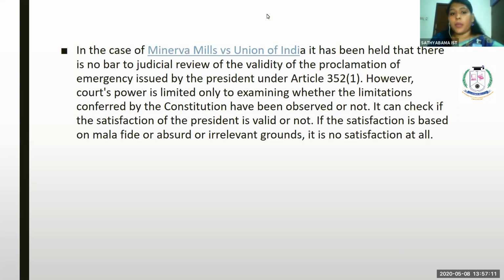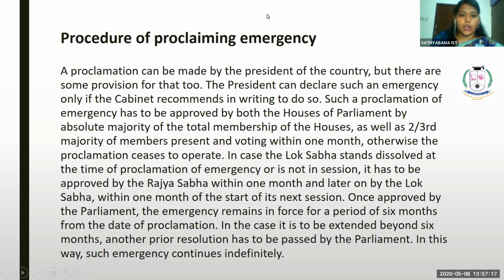So, let us see the procedure for declaring a proclamation in the state. A proclamation can be made by the president of the country, but there are some provisions for that too. The president can declare such an emergency only if the cabinet recommends in writing to do so.